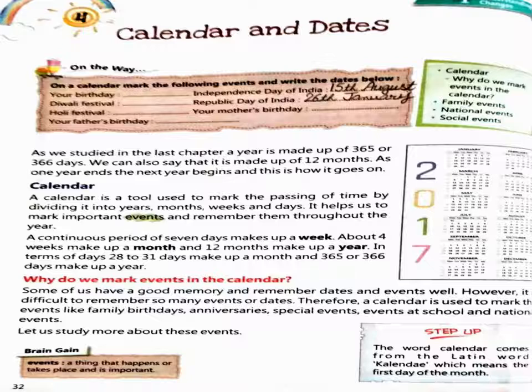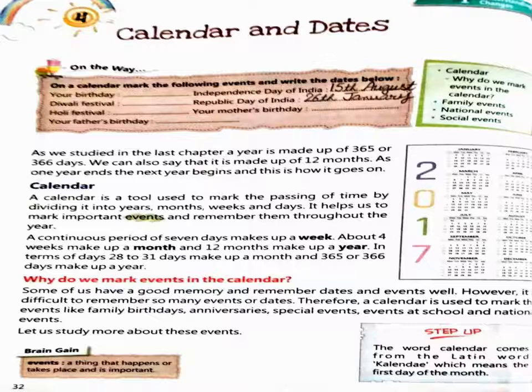Already you have seen that 12 months are shown on the calendar, and every month has weeks, and in every week there are days. How many days in a week? 7 days. 7 days make up a week. And about 4 weeks make up a month. Near about 4 weeks in every month. And 12 months make up a year.